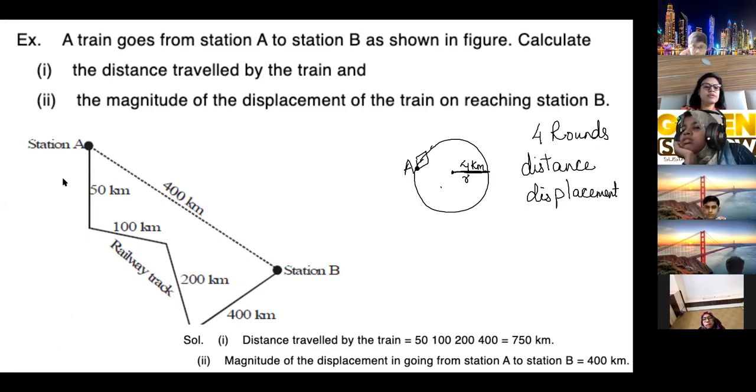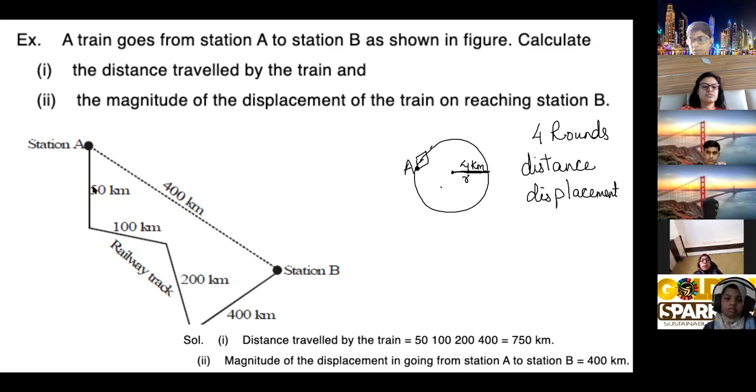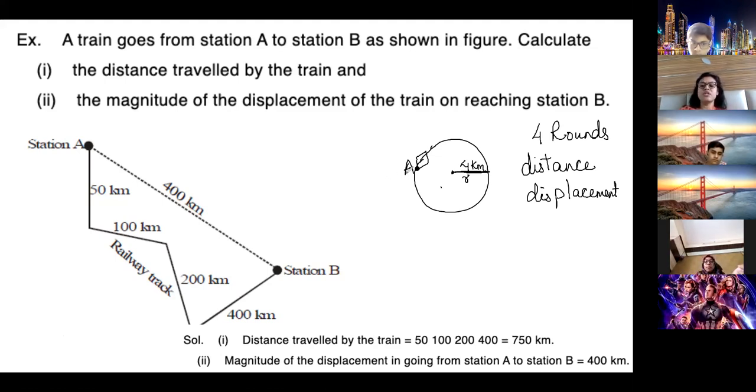4 rounds are there. Tell me, what is a displacement? Moazam, what is a displacement? Ma'am, here the distance and the displacement will be the same. See, how will it be the same? Initial and final position is the same, right? Completing 4 rounds, it is coming back over here. When I say initial and final position is the same, what happens to the displacement? I have given you a note also just now. When the initial and final position is the same, what is the displacement?